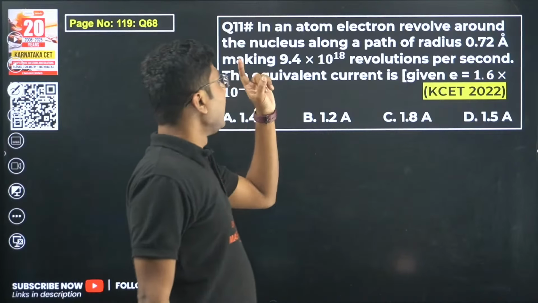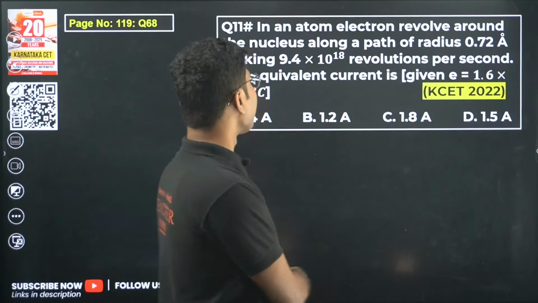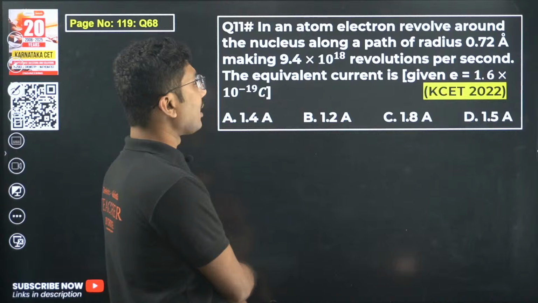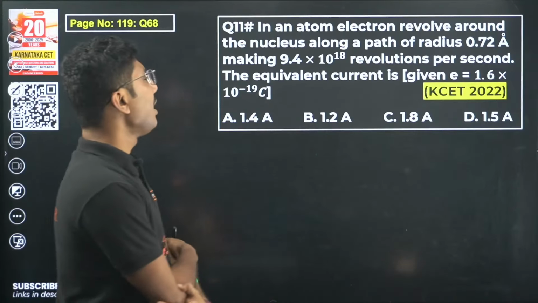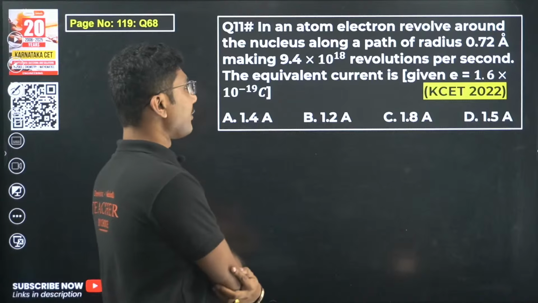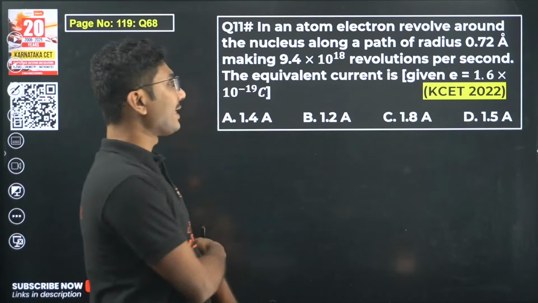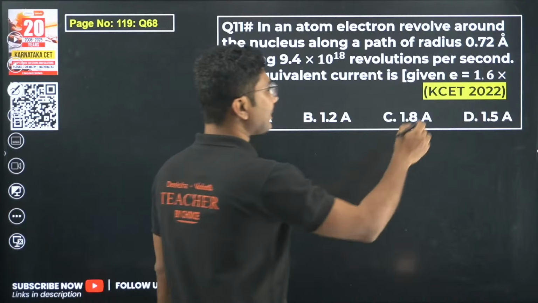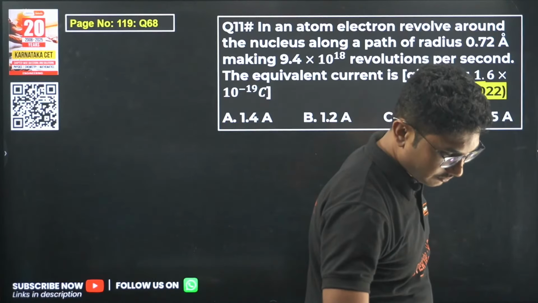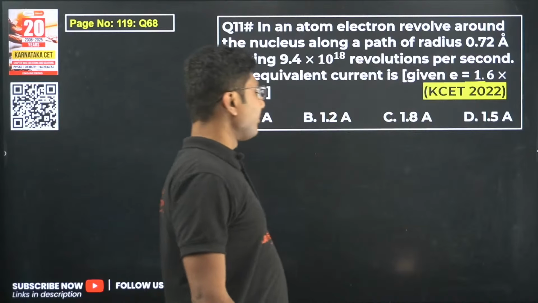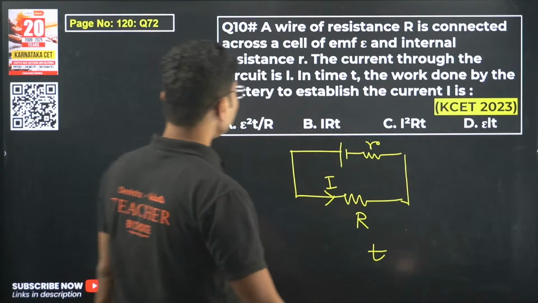Now question number 11. In an atom, an electron revolves around the nucleus along a path of radius 0.72 angstrom, making 9.4 into 10 to the power of 18 revolutions per second. The equivalent current, given that the charge of an electron is given. Now solve it. Yes, the last question I missed.